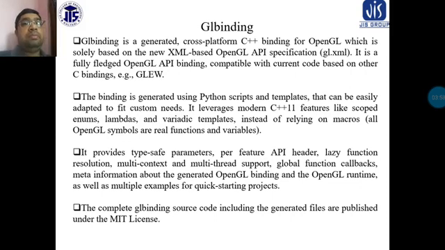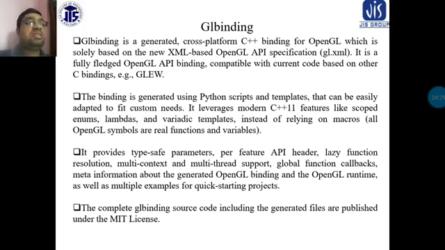It is a fully fledged OpenGL API binding, with compatibility with current code based on other C bindings, like GLEW. The binding is generated using Python scripts and templates that can be easily adapted to fit customers' needs.